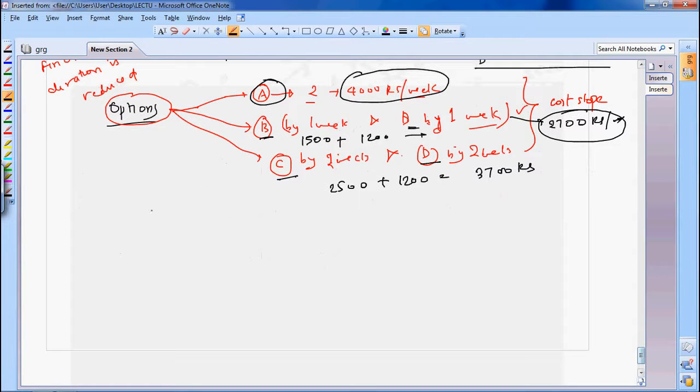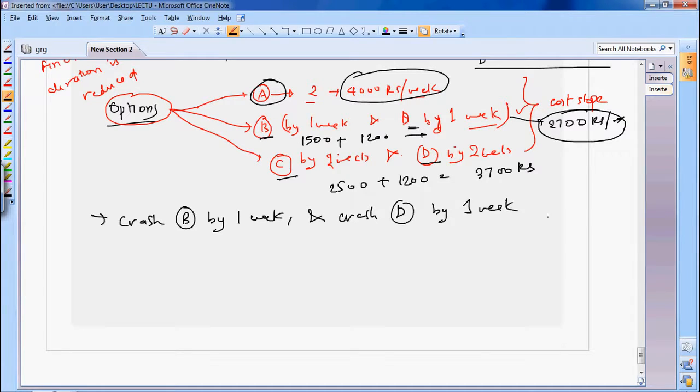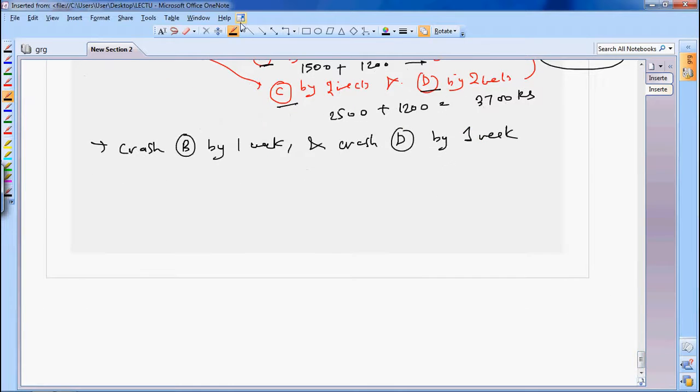So what you are going to do in this case is crash activity B by 1 week, and crash simultaneously D by 1 week. Is it okay? Now what will your network diagram look like? You will have your activities here, here, here, here. This is your A, B, C and D. This is 4, same as before. This has reduced to 2. This is same as before, 4. D was 7 days earlier. You crashed by 1 day, so now it is 6.